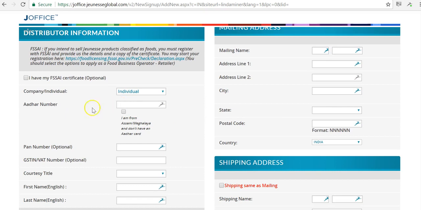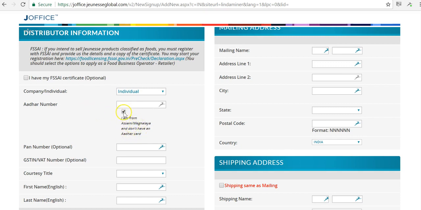So we need to put here the Aadhaar number. This is a requirement for everyone in India unless you are from Assam or Meghalaya. These two states don't have Aadhaar cards. There's an issue in those states where they cannot get them. So those two states, it's not a requirement, but everywhere else in India it is.